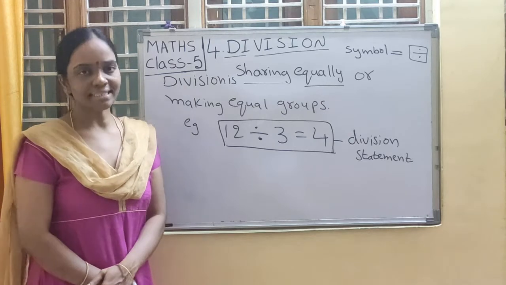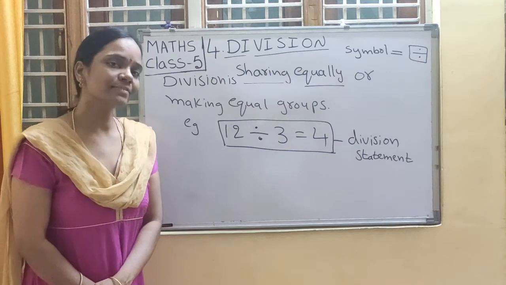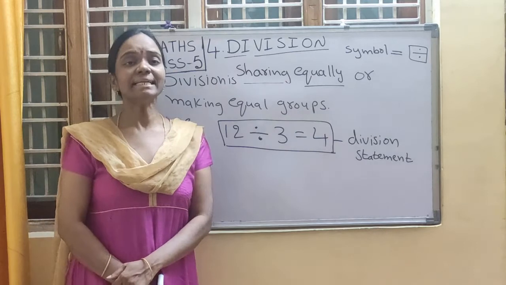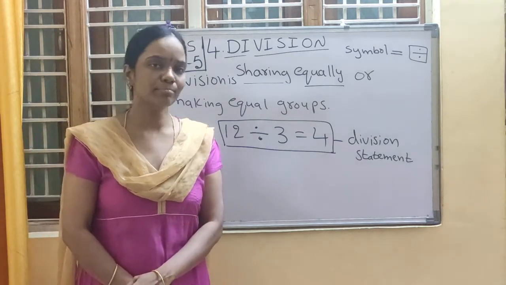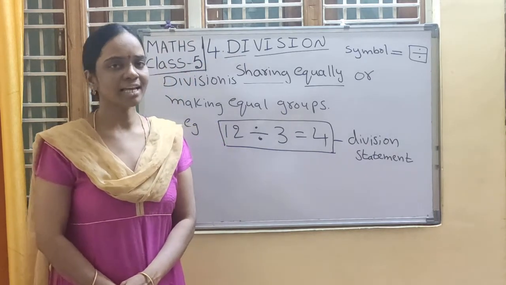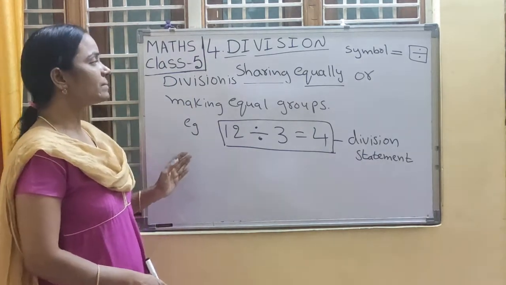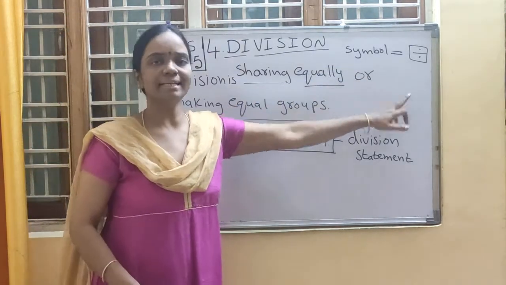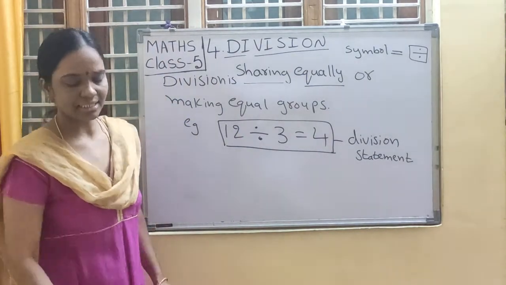And one more definition is there. Already you have learned in your 2nd class. What is another definition of division? Very good. Division is repeated subtraction of the same number. Repeated subtraction of the same number is also called division. Already I have explained this chapter in the June live class, children. So division means sharing the things equally or making equal groups. The symbol is divided by. So this is the definition. Note it down, children.